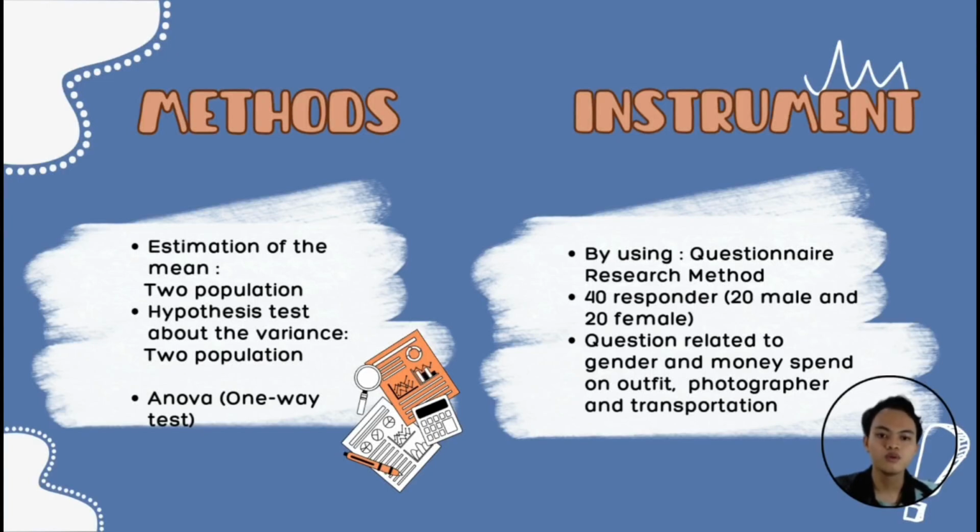For the instrument, we collected our data by using the questionnaire research method. As a result, we got 40 respondents, which consist of 20 males and 20 females. The questions are mostly related to gender and money spent on outfit, photographer, and transportation.